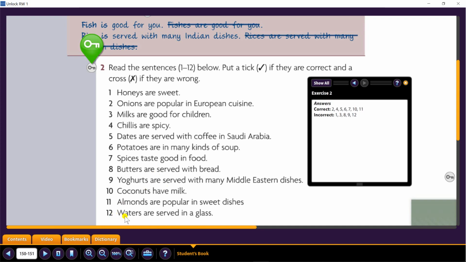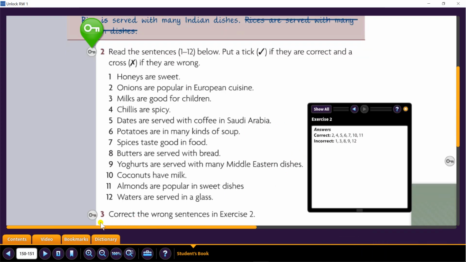Also number 12, we cannot count water. So we cannot say waters are. The only way to say that is by saying water is served in a glass. Okay, so here are the answers. These are correct statements and these are incorrect statements. Pause the video, check your answers and come back again.